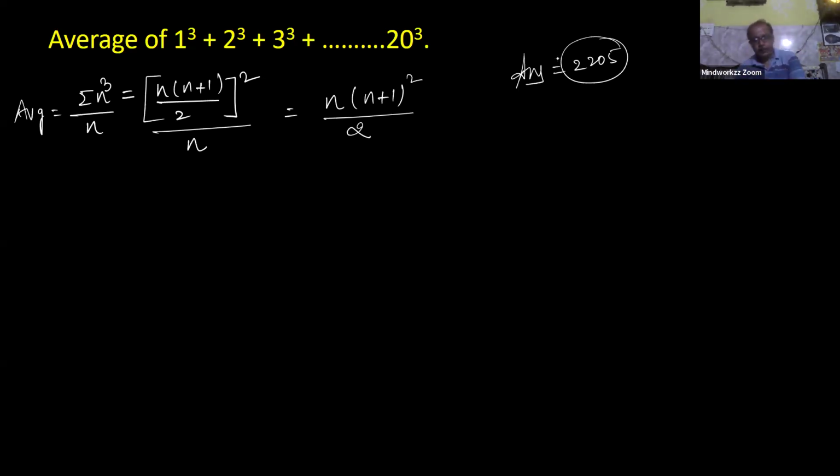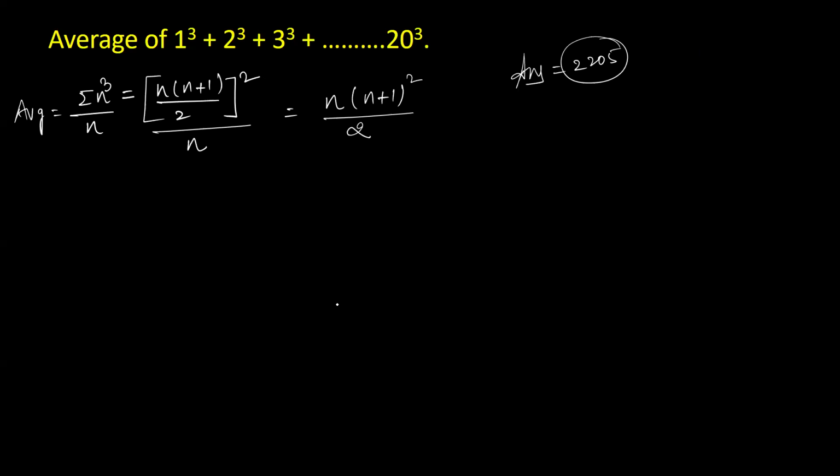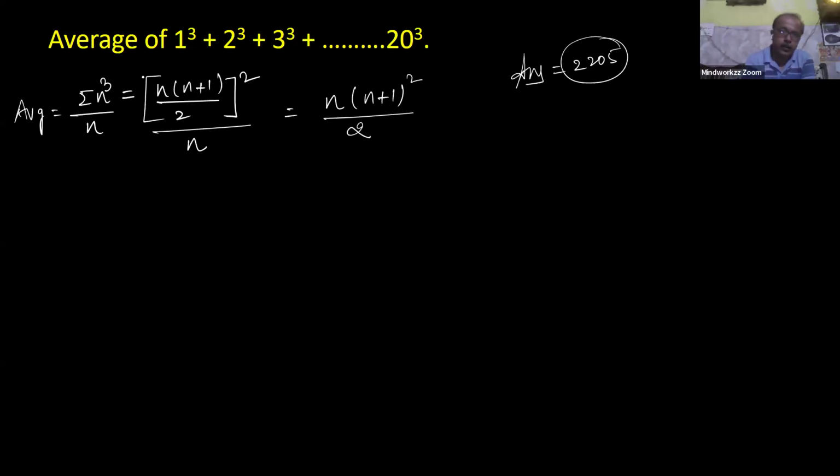Please check it fast. N means number of terms. For this series, your number of terms are 20. So 20 multiplied 21 square divided by 2. Sir, if it's whole square, then denominator will not be 4? Whole square, yes, it's 4. Yes, correct.